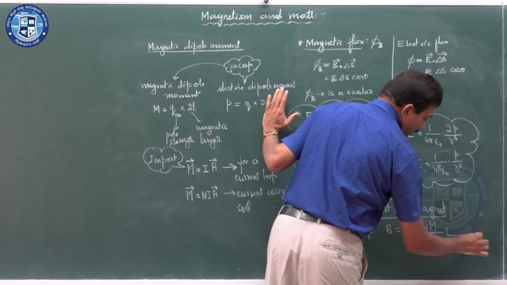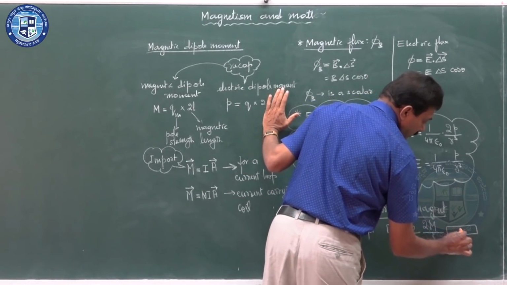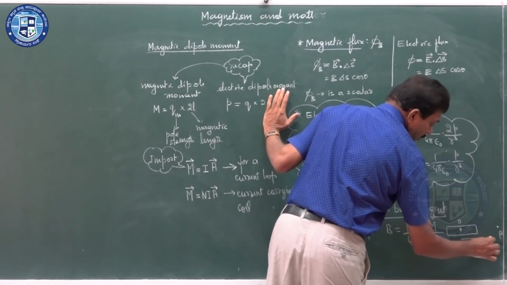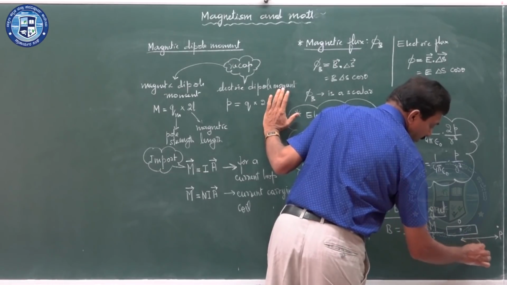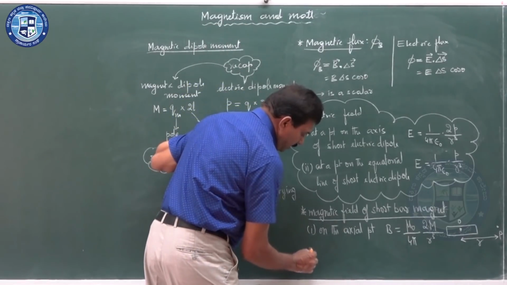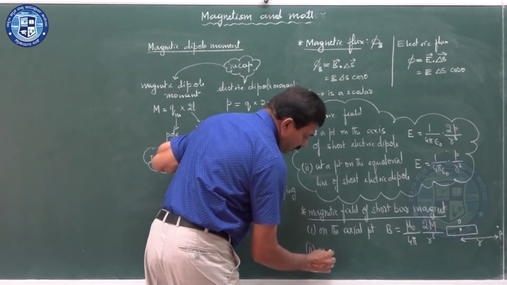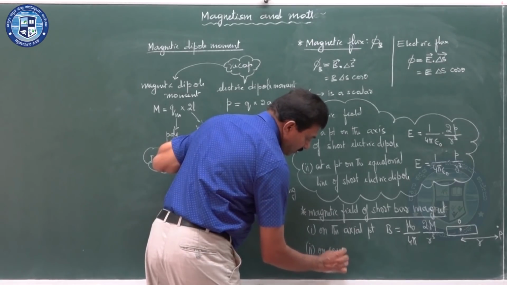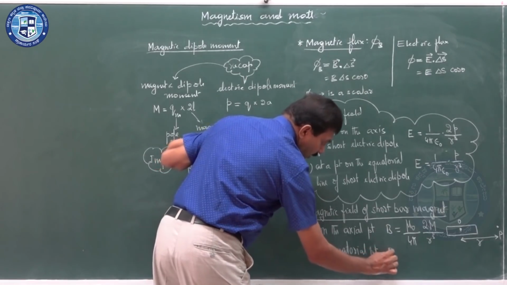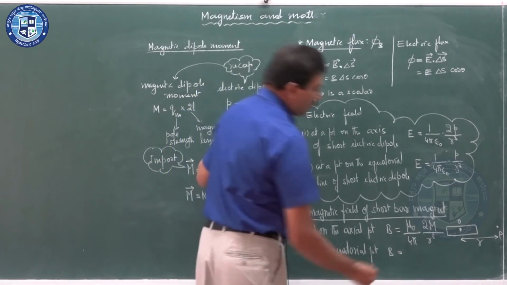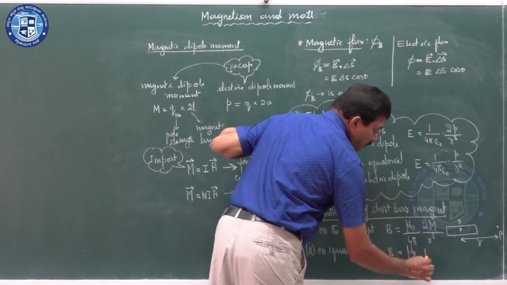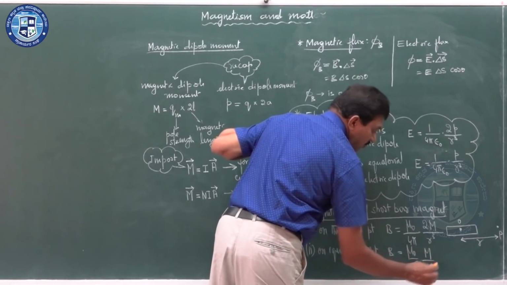If you take this as the bar magnet, this is the center of the bar magnet, and this is the point, the distance of the point from the center of the bar magnet is taken as r. This is the axial point. Now, the second one, for a point on the equatorial line, you can similarly write B is equal to mu naught by 4 pi into M by r cube.